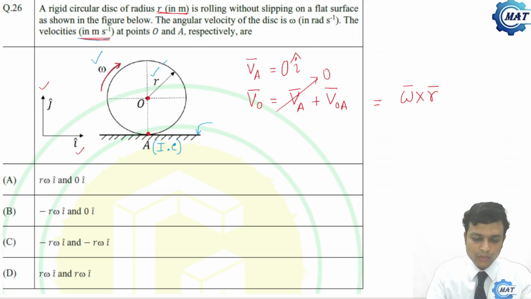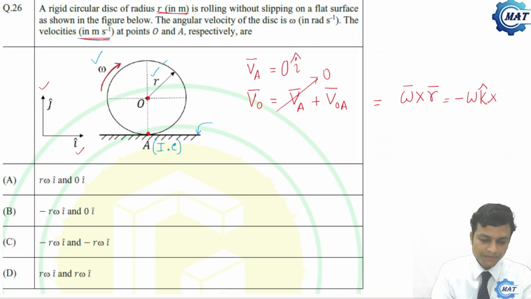The omega vector is perpendicular to the plane, perpendicular to the screen and going inside, opposite to the viewer, that is minus k. So omega is minus omega k.